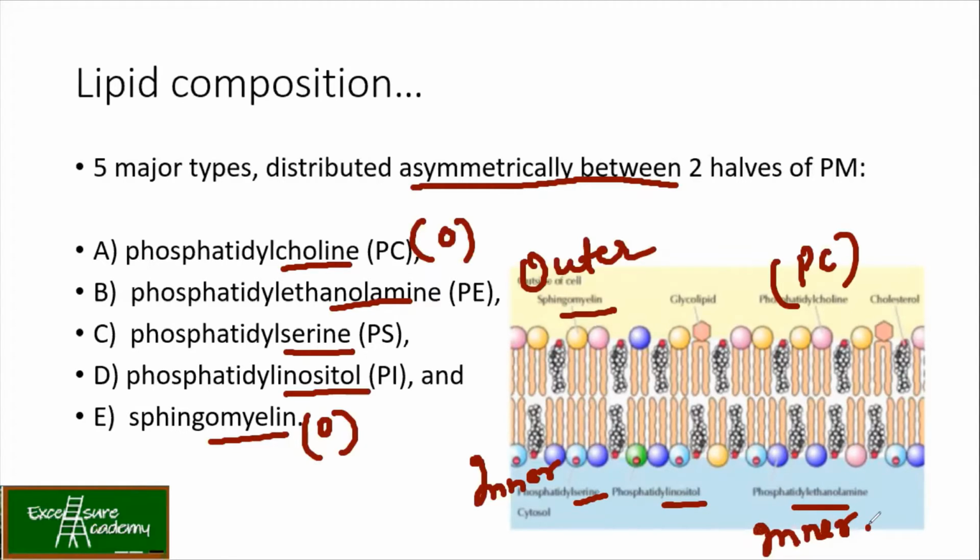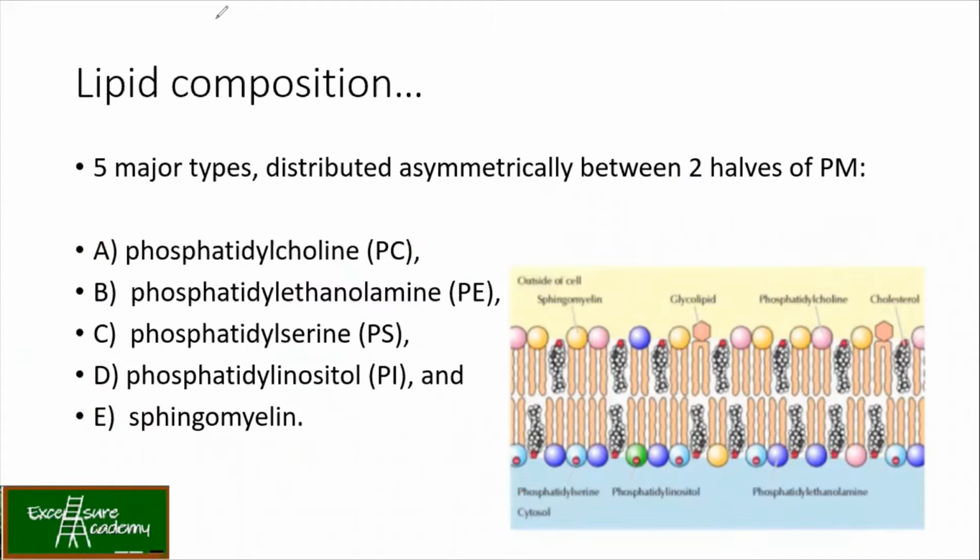So what kind of questions will come? Among all these 5 lipids, which are present on the outer and which are present on the inner? For true and false also such questions can come. So I repeat again: on the outer surface, phosphatidylcholine and sphingomyelin are present, whereas these 3 are present on the inner. This is something you have to remember, because based on this the questions will come, and in the rest of the lectures we are going to talk about it.